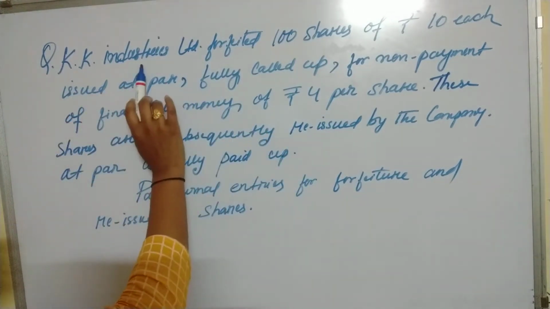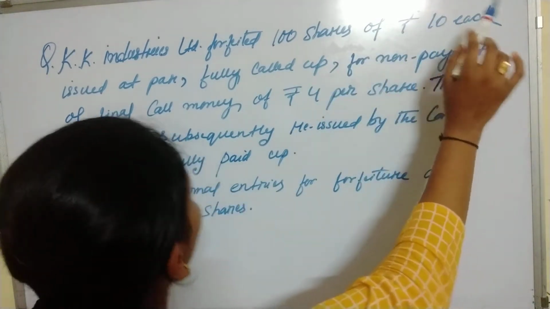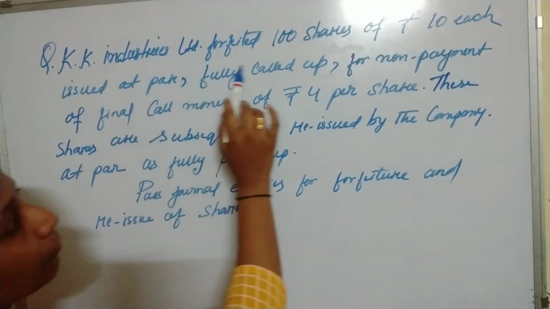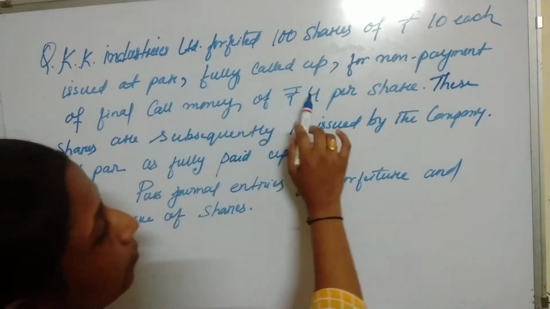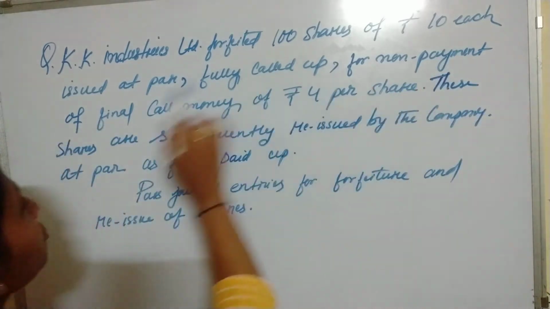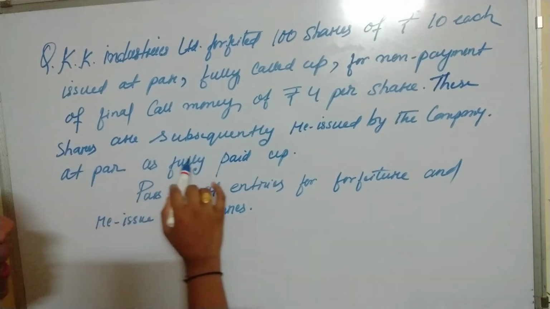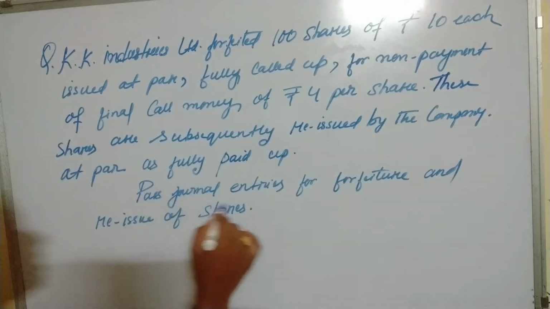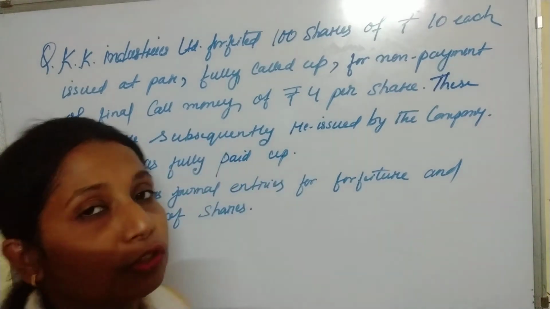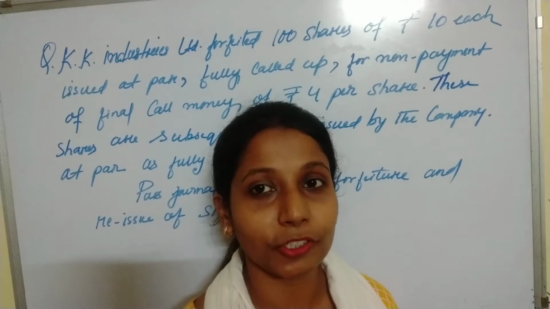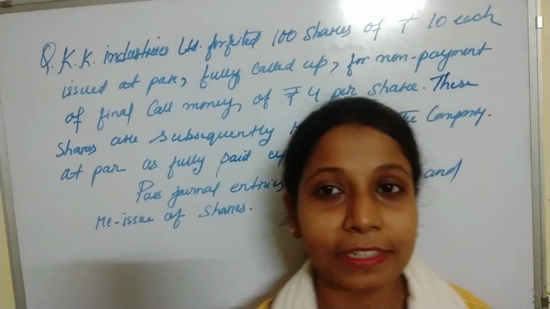So, KK Industries Limited forfeited 100 shares of rupees 10 each, issued at par, fully called up for non-payment of final call money of rupees 4 per share. These shares are subsequently reissued by the company at par as fully paid up. Pass entries for forfeitures and reissue of shares. So this is the question. Let's understand the question carefully so that we can solve the sums very easily.